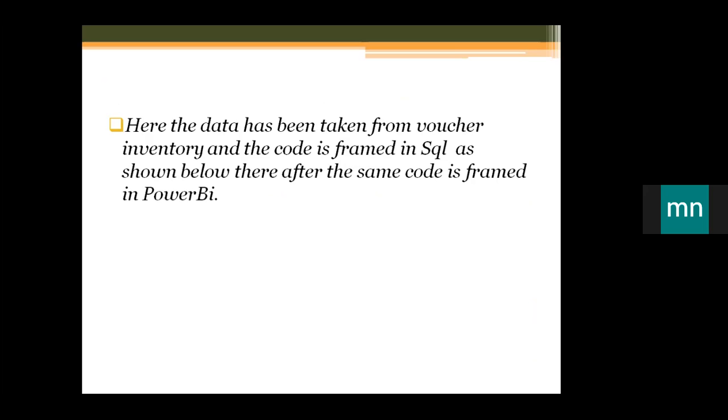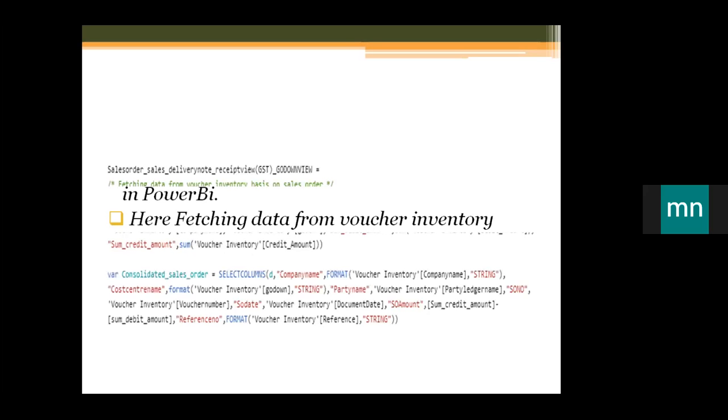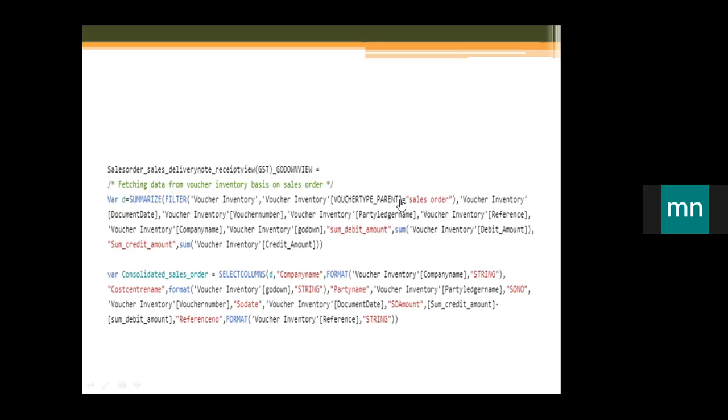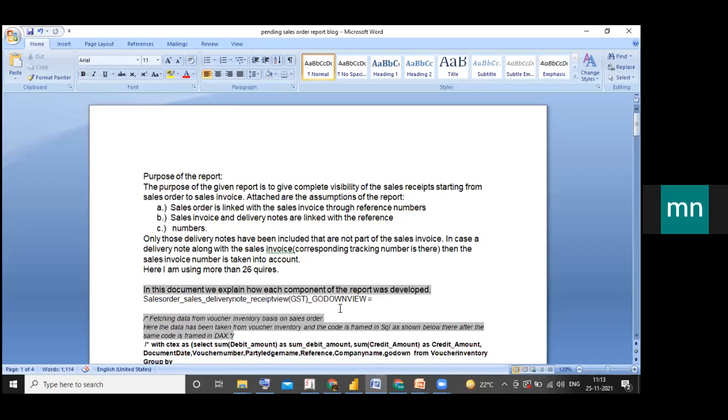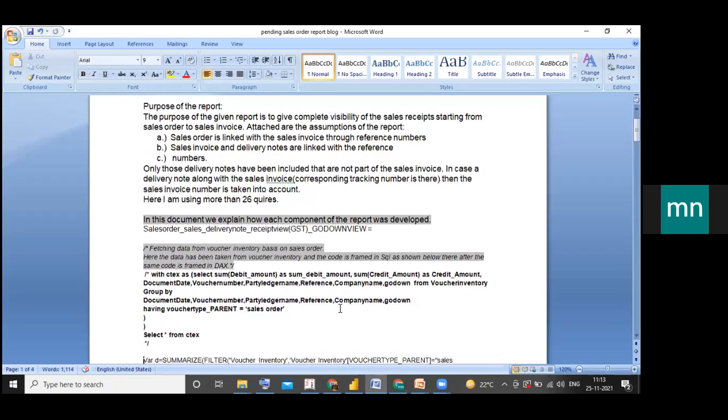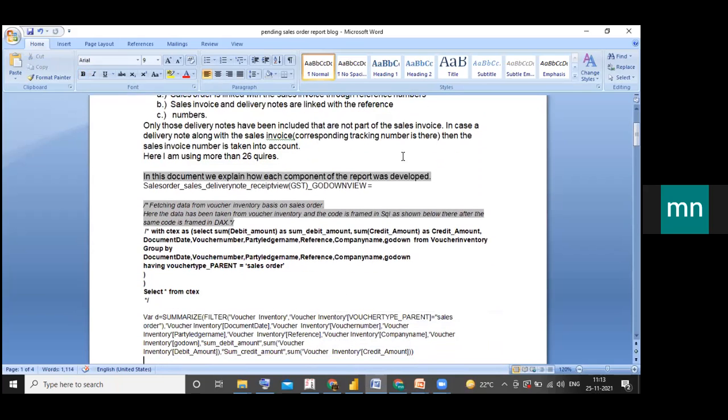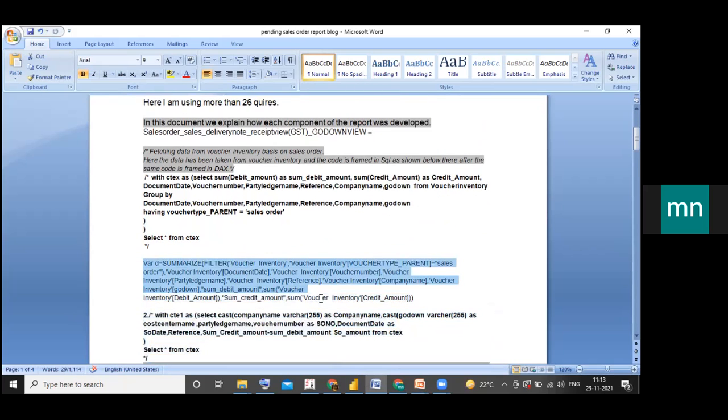So here data has been taken from the voucher inventory table. The code is framed in SQL as shown below. Thereafter, the same code is framed in DAX. So here we are fetching data according to sales order from the voucher inventory table. In this document, I will show you how the complete report was developed. So here is the SQL code for that. And after that, the DAX code for the same.